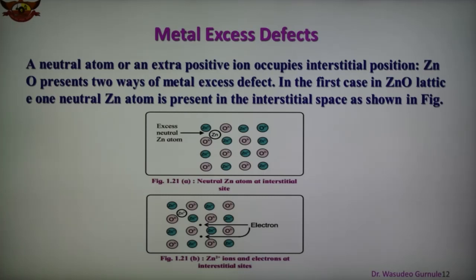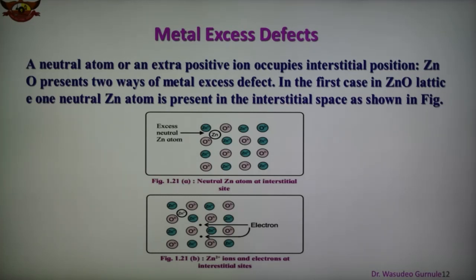Metals are excess. So in case of metal excess defect due to anion vacancy, compound may have excess metal ion if negative ion is absent from its lattice site and leaving a hole which is occupied by electron to maintain the electrical neutrality. So this is important. Compound may have excess metal ion if the negative ion is absent from its lattice site, leaving a hole which is occupied by electron to maintain the electrical neutrality. These type of defects are found in crystal which are likely to show Schottky defect.